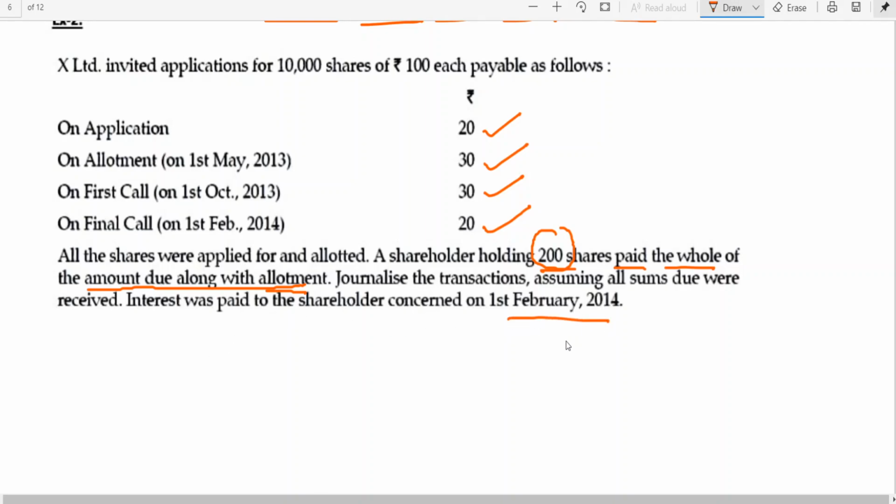Now the thing is that the first call is supposed to be called on 1st October, no? But when was the first call money paid? 1st May. 1st May means May, June, July, August, September: 5 months before, he has made payment of the first call. So for those 5 months, on 200 shares for 30 rupees, he has to be paid interest. That is what we are calculating now.